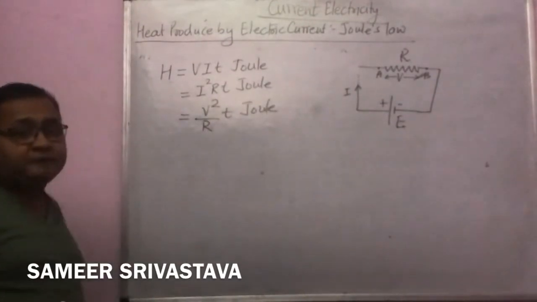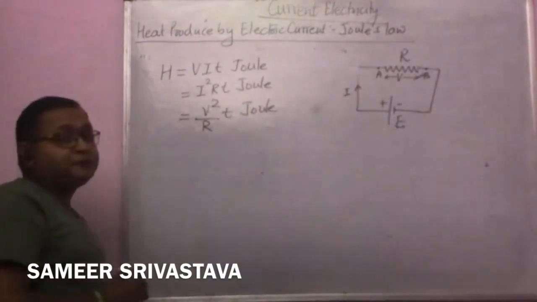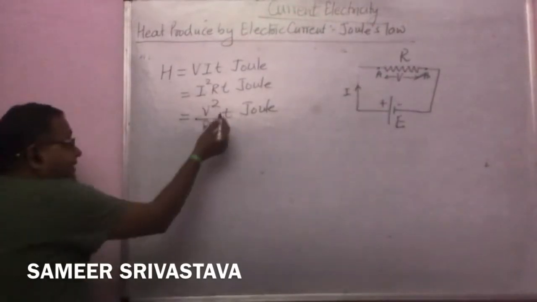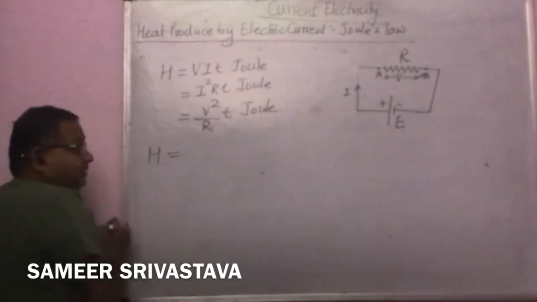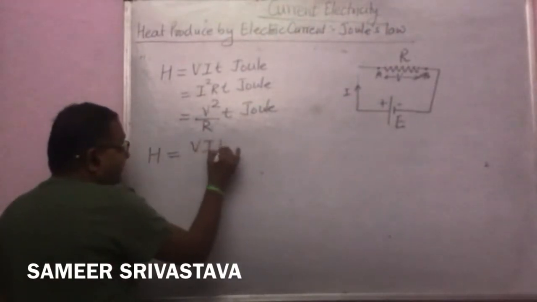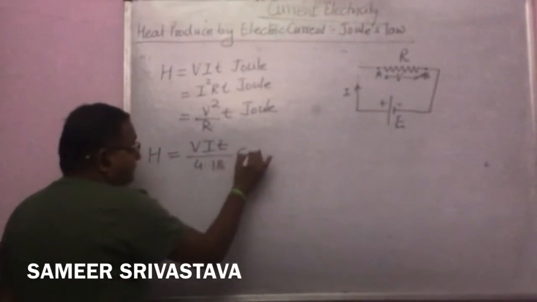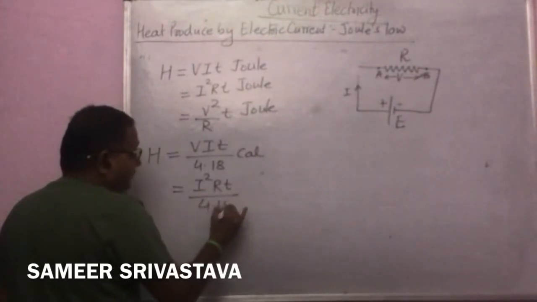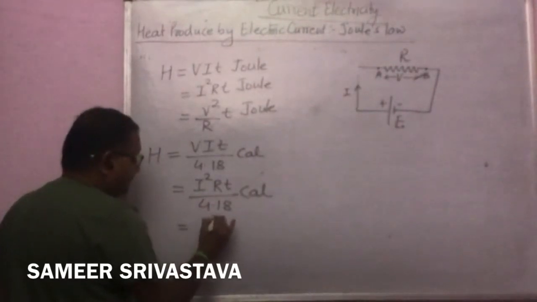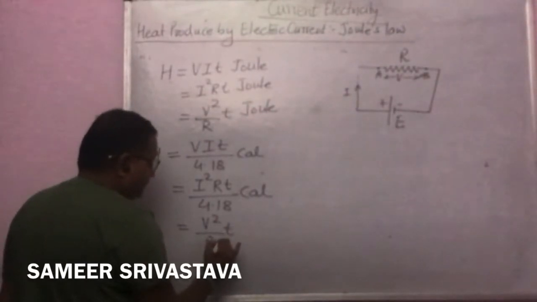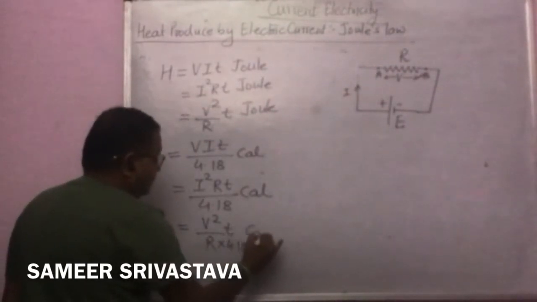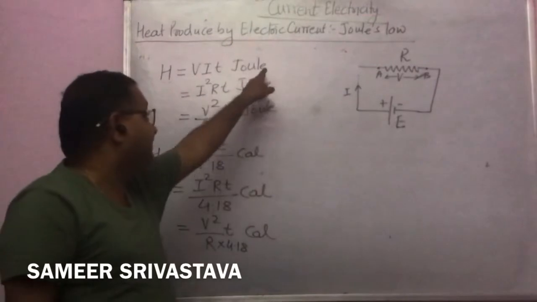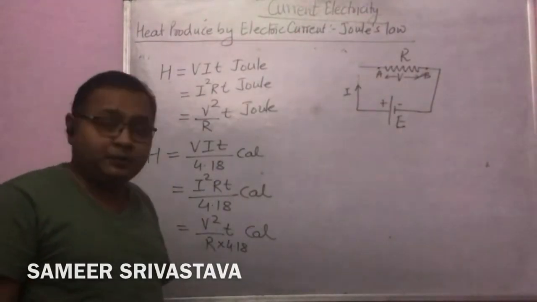So student, whenever you have to find the energy in calorie, you have to divide these joule by the value of 4.18. So if you find the answer in calorie, in that condition you can write the formula as VIT upon 4.18 calorie, or I squared R into T upon 4.18 calorie, or V squared by R into T upon 4.18 calorie. So whenever you want to find your heat dissipation in terms of calorie, you have to divide the joule by the value of 4.18. Okay students?